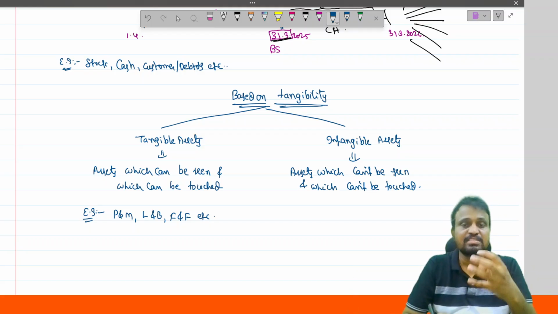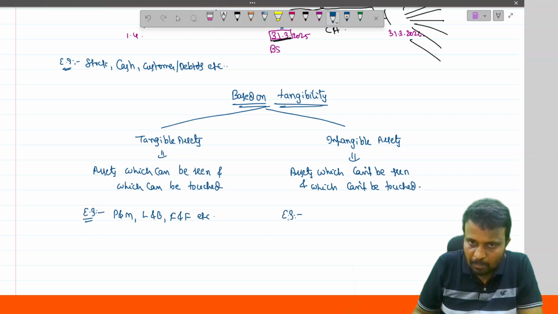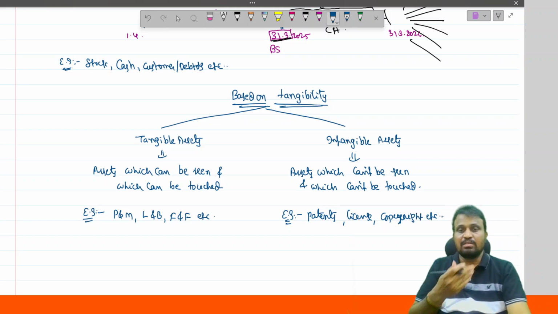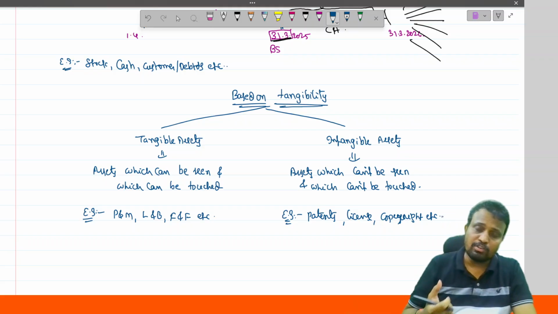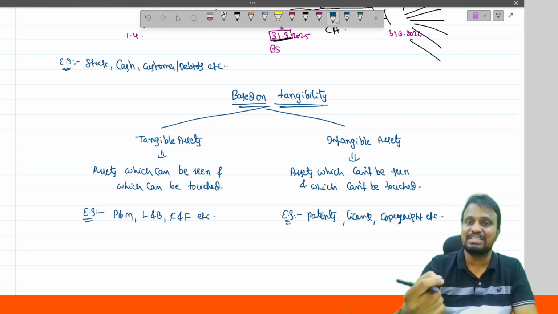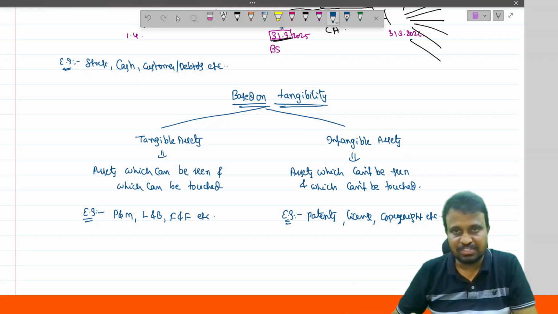They have existence in terms of a document, like patent, license, copyright, etc. These are all said to be intangible. For example, if you have a reputation in the market, that reputation is not available physically. You can't see and you can't touch it, but you can listen. So that type of element is covered under what? Intangible asset.